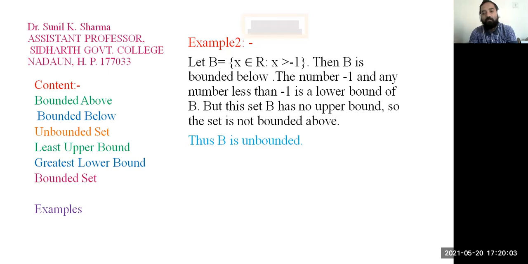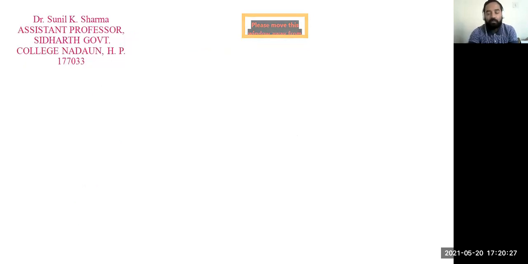If we pick 9999, then corresponding to this number we are able to find 10,000. So we are not able to find any upper bound of this non-empty set B. So this set is unbounded above. So again, the set is an unbounded set. You can plot this, think about this set geometrically.